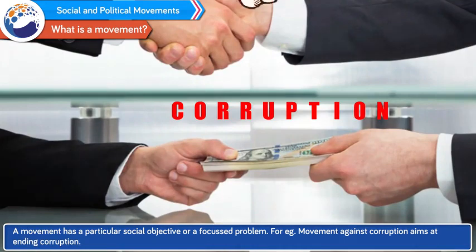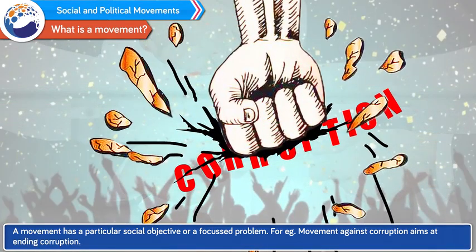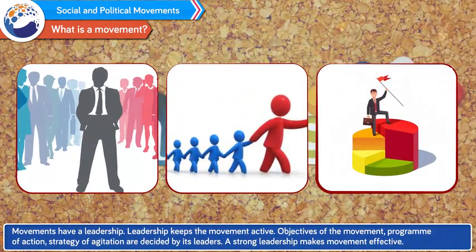A movement has a particular social objective or a focused problem. For example, a movement against corruption aims at ending corruption. Movements have a leadership. Leadership keeps the movement active. Objectives of the movement, program of action, and strategy of agitation are decided by its leaders. A strong leadership makes a movement effective.